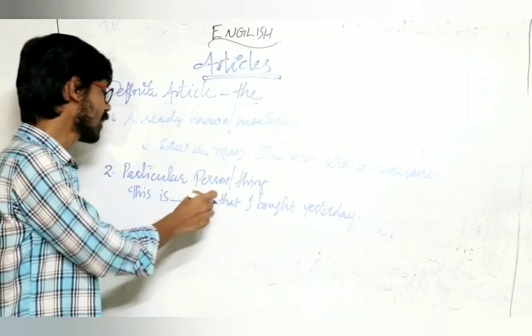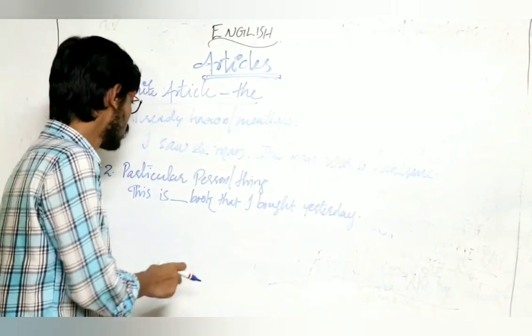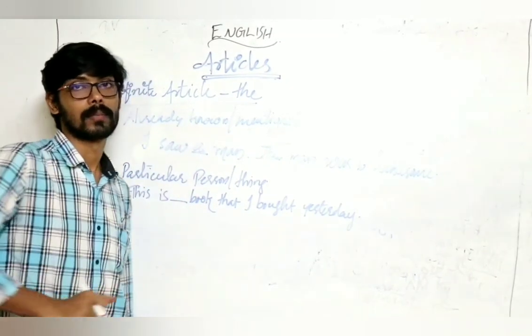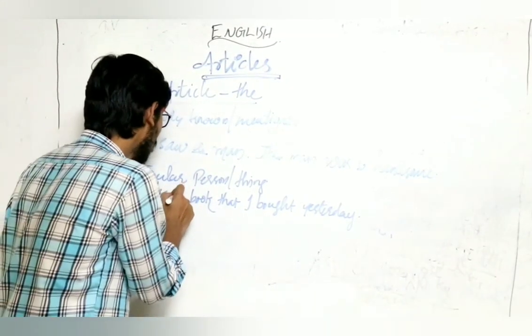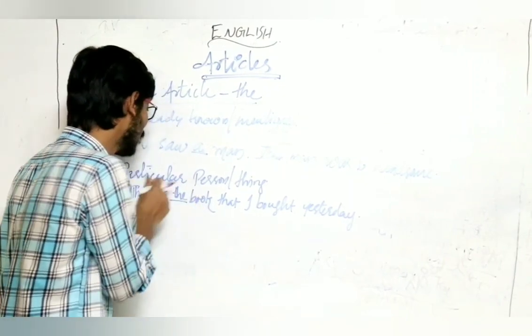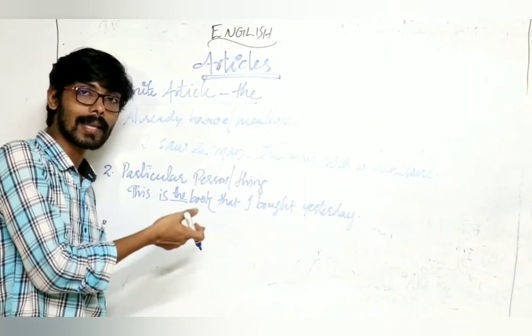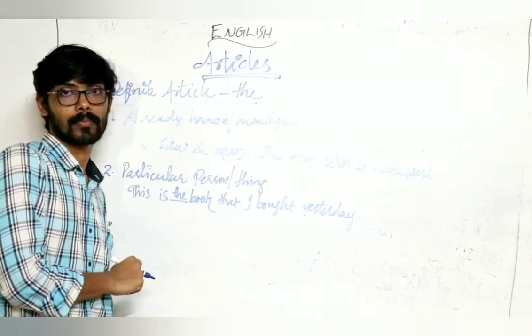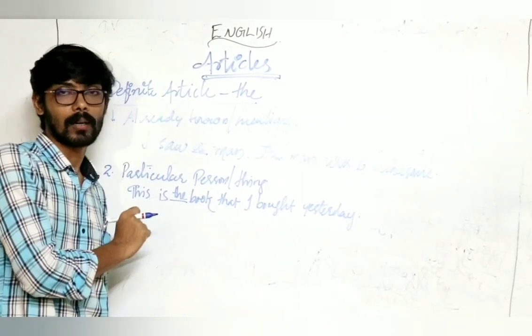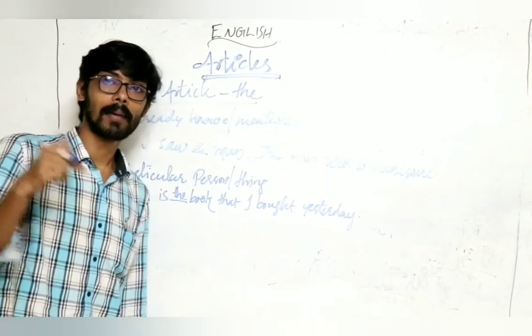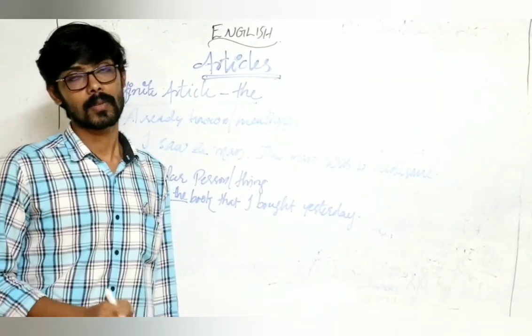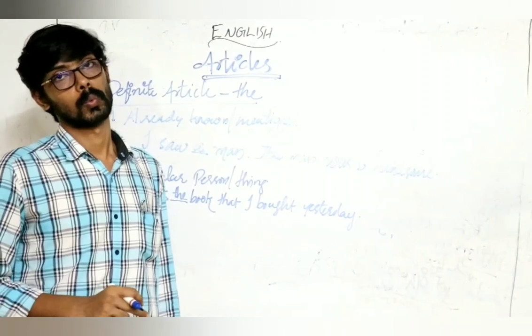So it's about a particular book, so we have to use the article the, not a. The article the is correct. This is the book that I bought yesterday. It's a particular one. Or, this is the man whom I met yesterday. So that is point number 2.